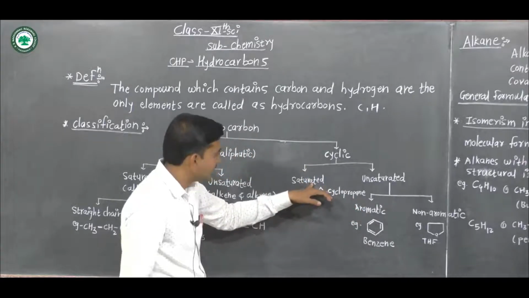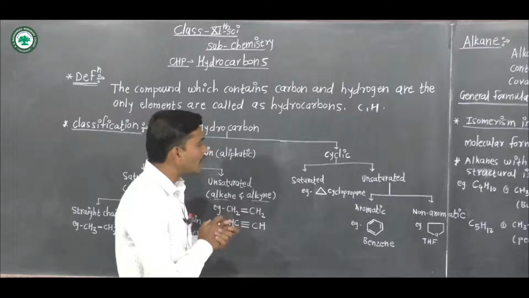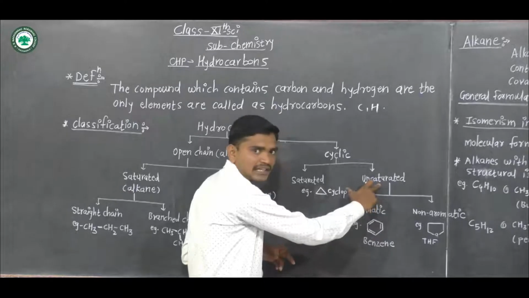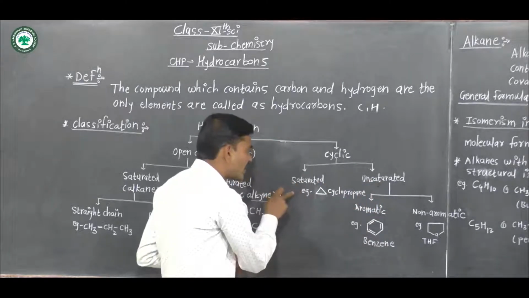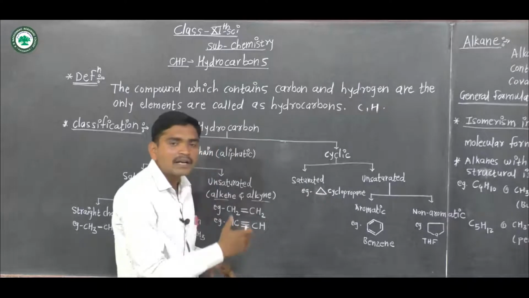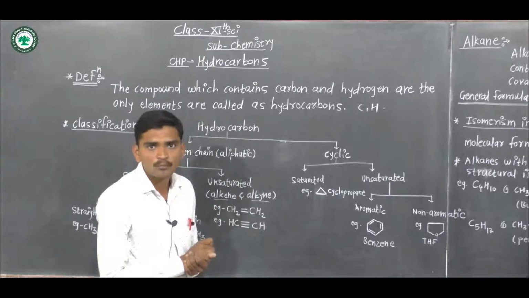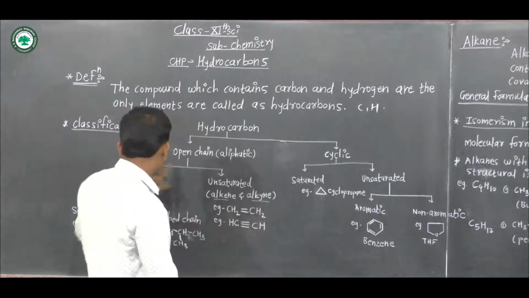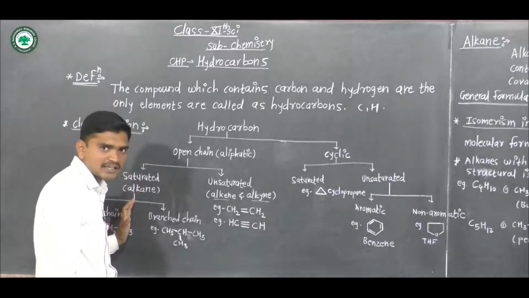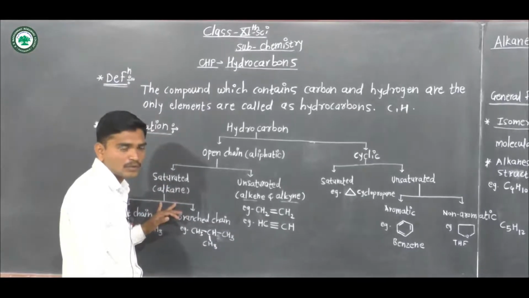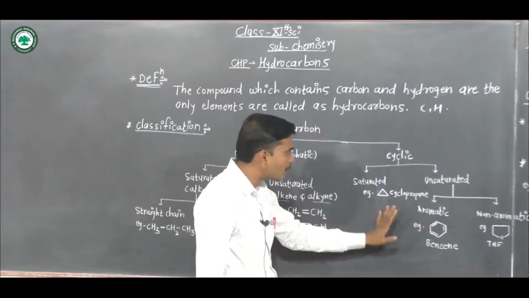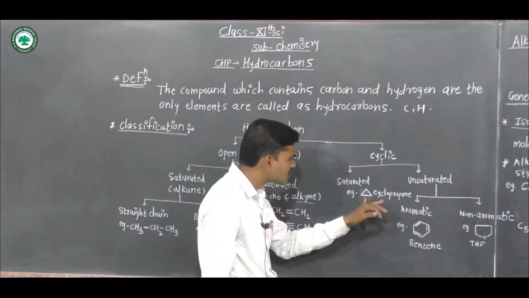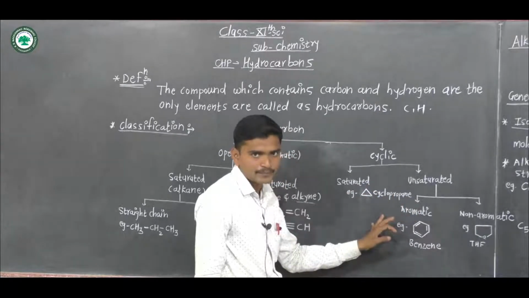This is saturated. Cyclic hydrocarbons are also classified as saturated and unsaturated cyclic hydrocarbons. In saturated, there are only carbon-carbon and carbon-hydrogen single covalent bonds. We have discussed this already in open chain. Saturated means carbon-carbon single and carbon-hydrogen single bonds. Here also there are saturated cyclic compounds and unsaturated cyclic compounds. In saturated cyclic compounds, we discussed the example of cyclopropane.